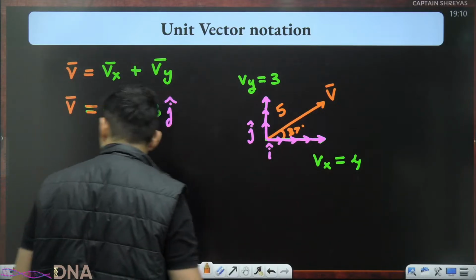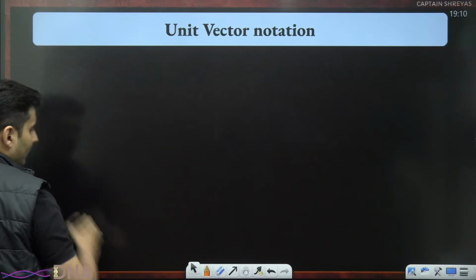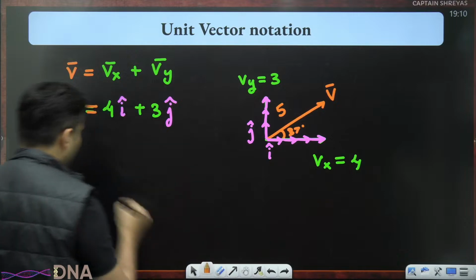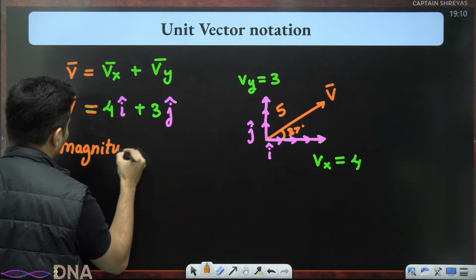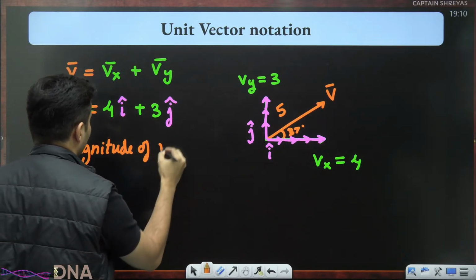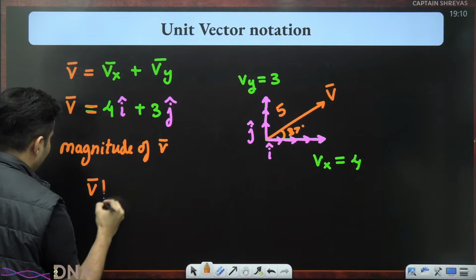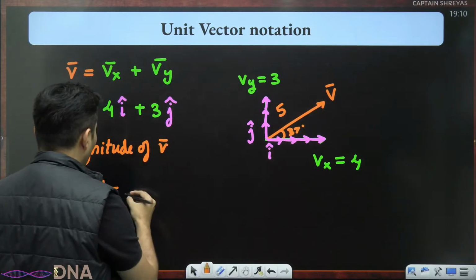Now, if somebody asks you, hey, can you tell me the magnitude of the vector? I'll be like, okay, yes, magnitude of the vector, that is nothing but V bar modulus. It's basically the length of this. Oh, I know what it is.